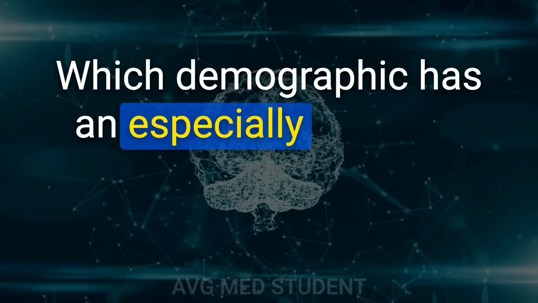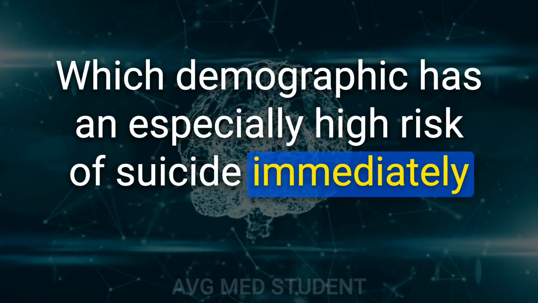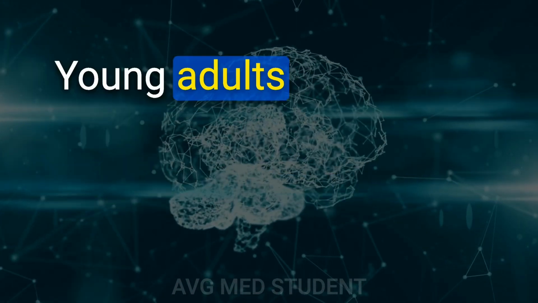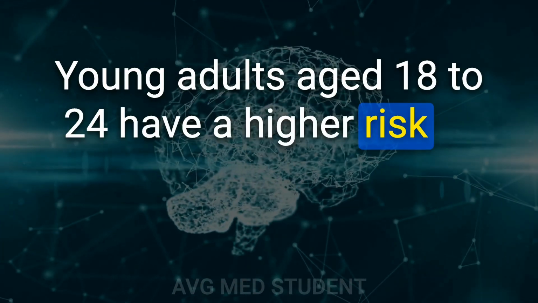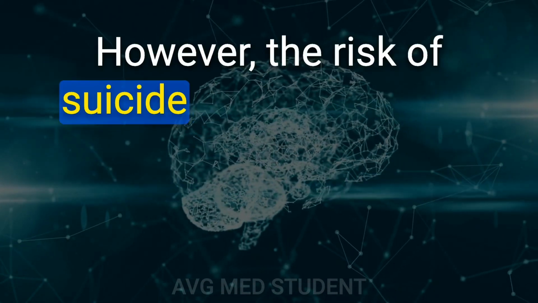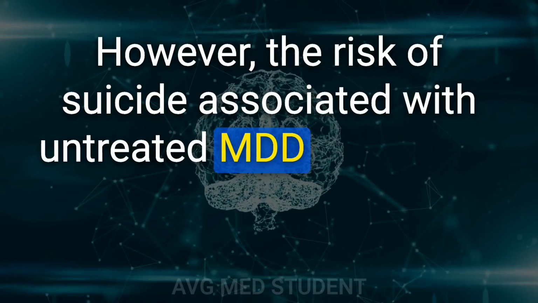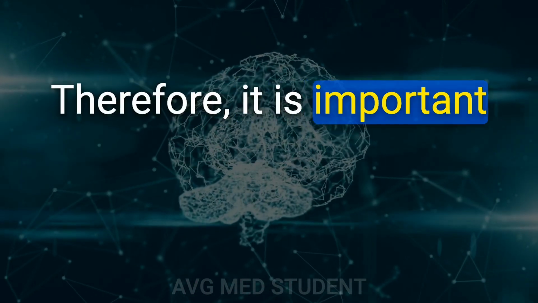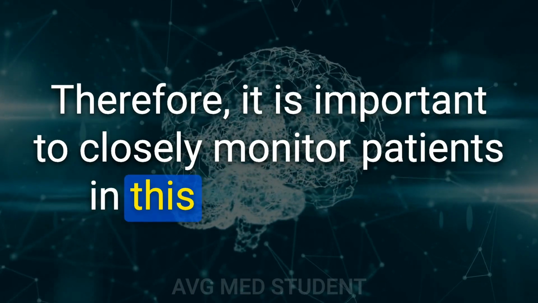Which demographic has an especially high risk of suicide immediately following the initiation of pharmacotherapy for major depressive disorder? Young adults aged 18 to 24 have a higher risk of suicide when they start taking medicine for MDD. However, the risk of suicide associated with untreated MDD outweighs the risk associated with initiating pharmacotherapy. Therefore, it is important to closely monitor patients in this demographic.